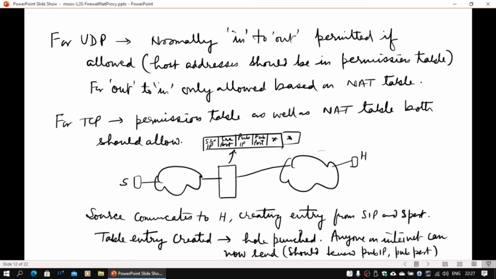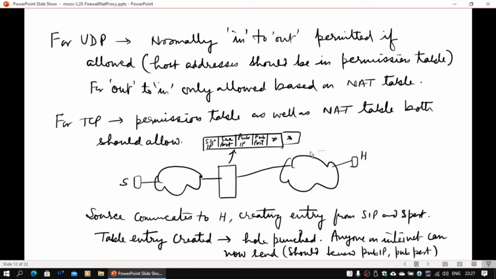TCP also is actually permitted mostly in NATs. For example, in IIT Kanpur we use a NATing router. From inside when I am setting up a TCP connection, SYN is permitted only from in to out, but when SYN is being forwarded, that time NAT entries also get created. So in the reverse, when the packet is coming, those TCP frames or IP packets will be permitted after looking into this and will be passed on to the source.